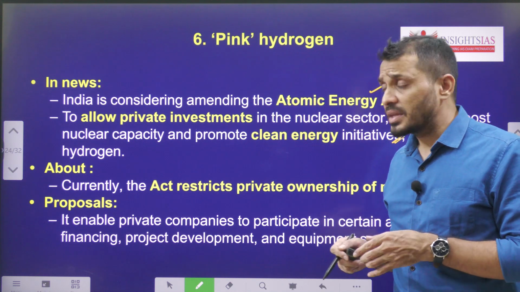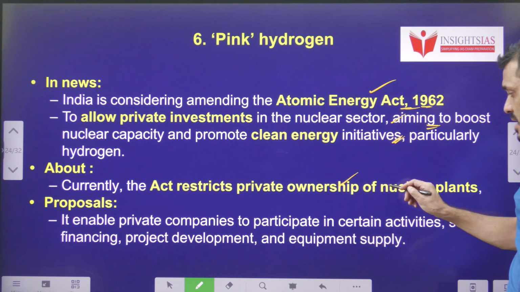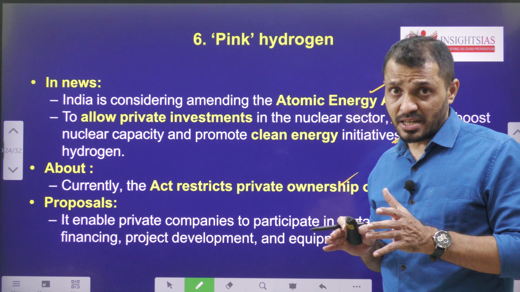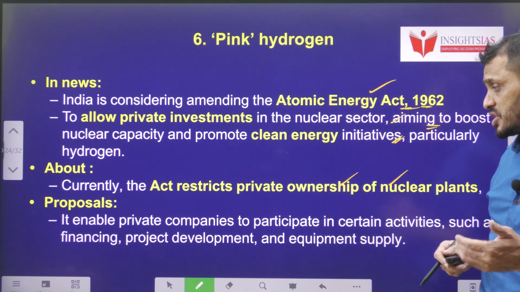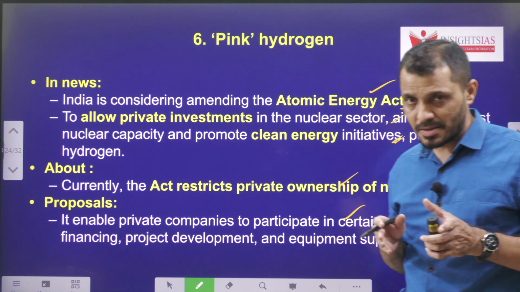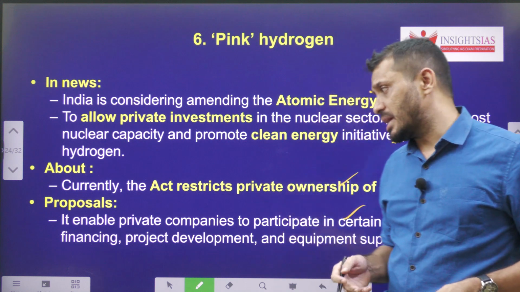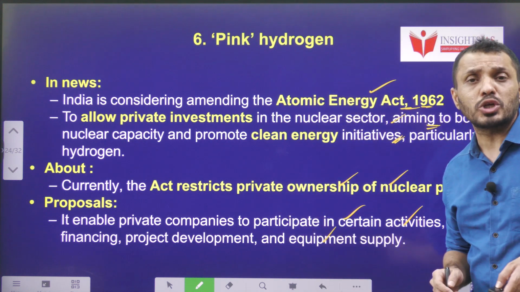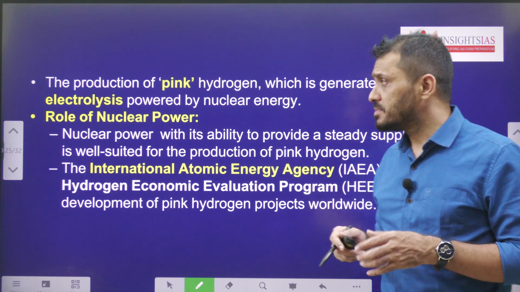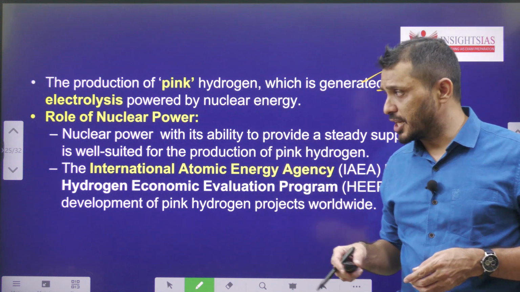At the moment, this Atomic Energy Act restricts private companies' ownership of nuclear plants. Once this Atomic Energy Act is amended, private companies can participate in certain activities, such as they can finance the nuclear plant, they can be involved in the operation of the nuclear plant, and they can also be involved in the project development of the nuclear plant. So the production of pink hydrogen is generated through electrolysis powered by nuclear energy.